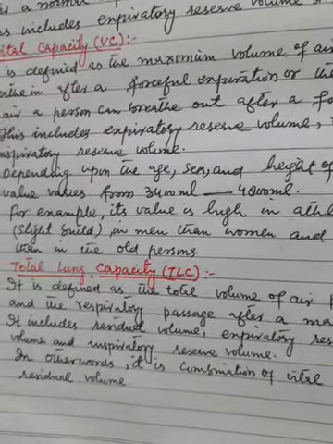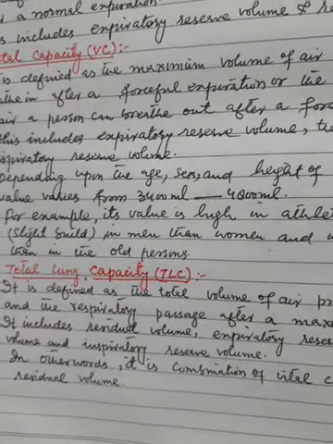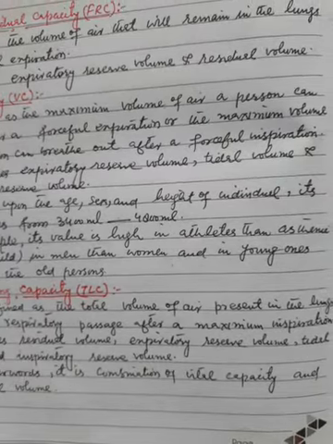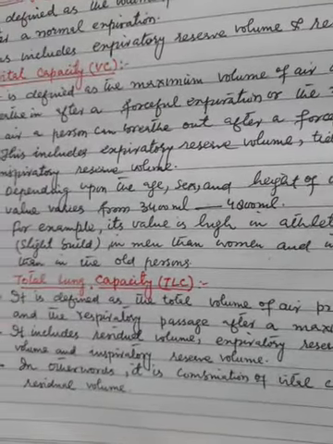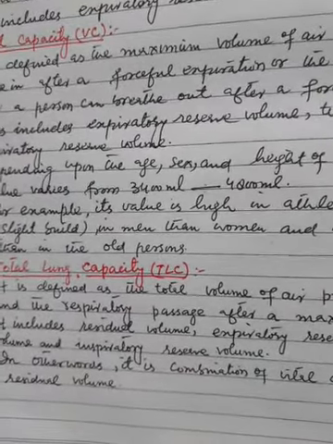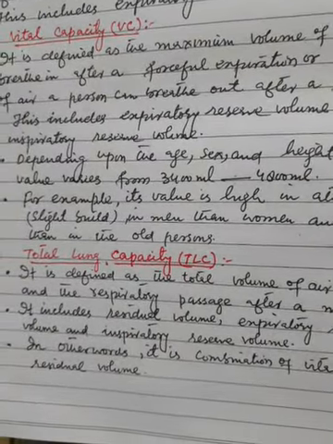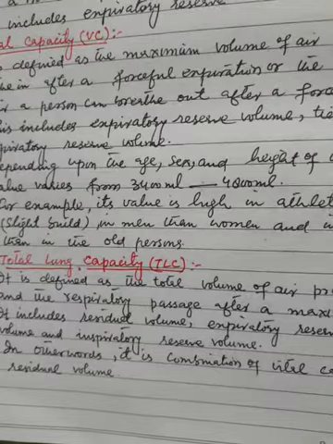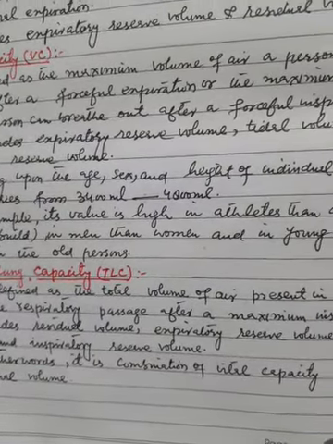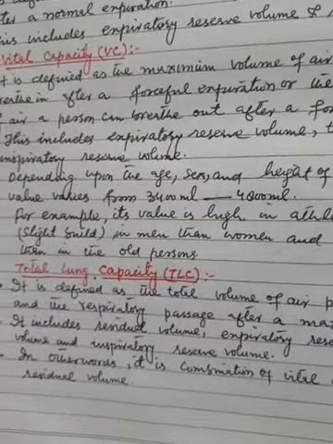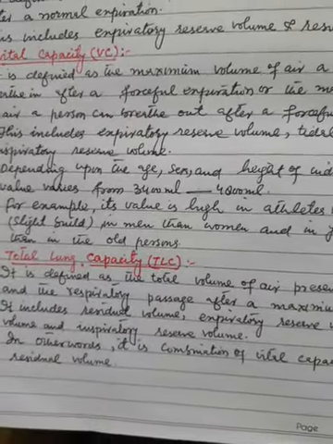It includes residual volume, expiratory reserve volume, tidal volume, and inspiratory reserve volume. In other words, it is the combination of vital capacity and residual volume.